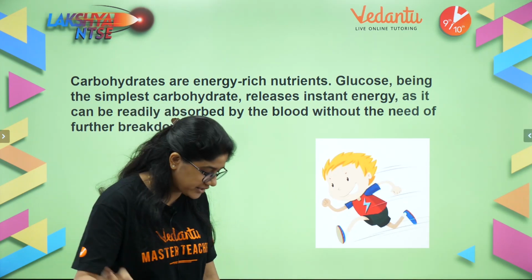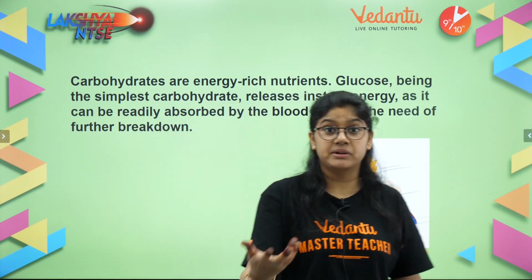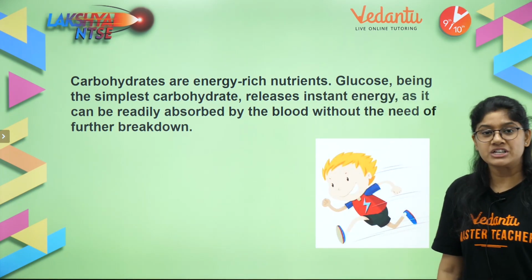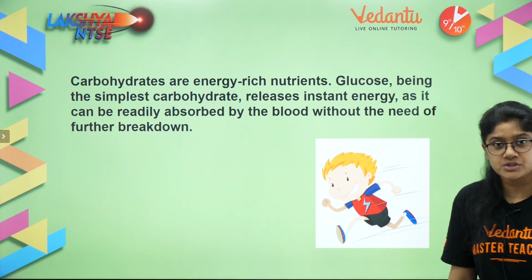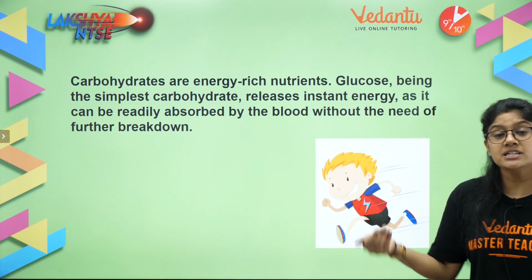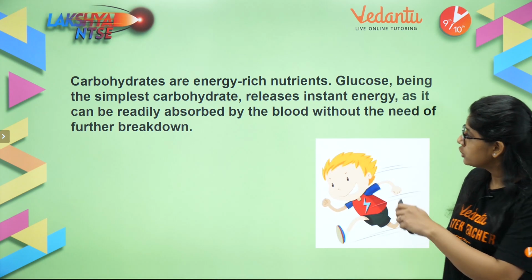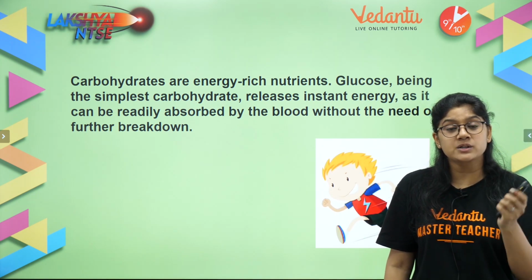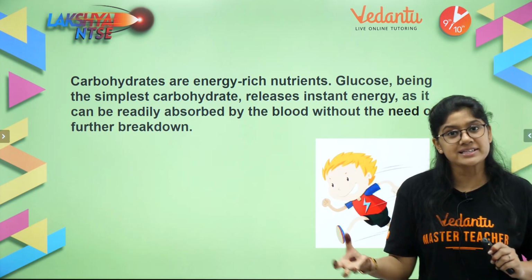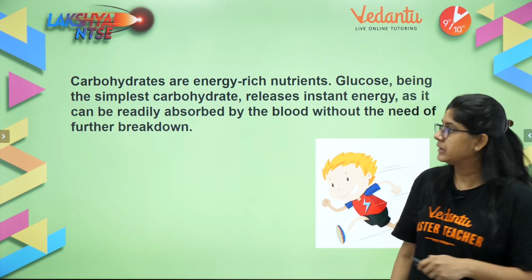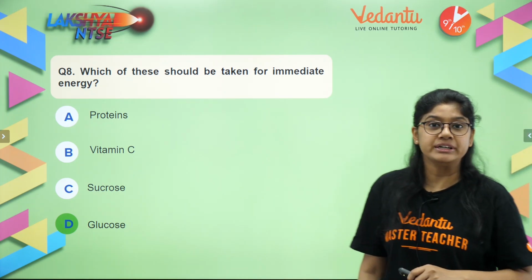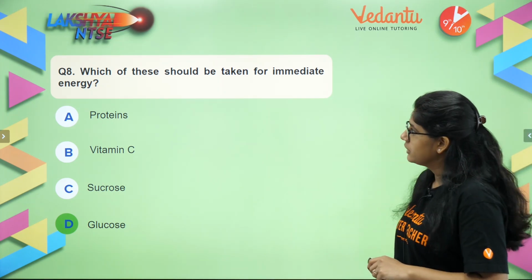Glucon D, carbohydrates basically. And where we have it, like in bananas also. If you are an athlete, your sports teacher will be giving you a lot of bananas to eat because they are an instant source of energy. Glucose is the one. And why glucose? Because it breaks down very easily and provides energy very fast. Okay, so the right option is option D. Question number 9.